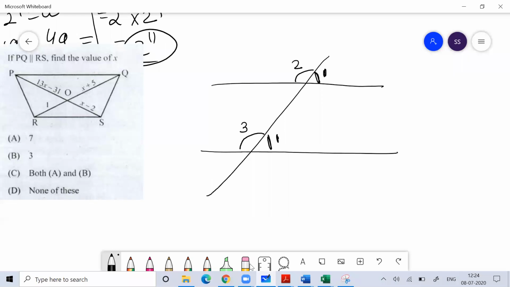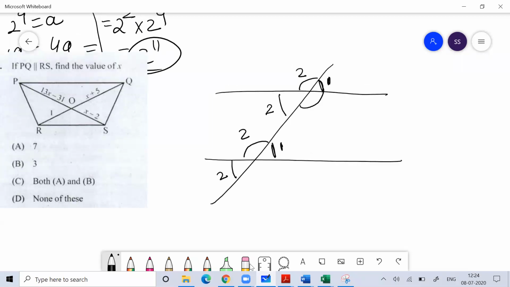This angle and this angle will be equal because they are corresponding angles. So in parallel lines, you should know these things. This angle and this angle will be equal because they are corresponding angles.